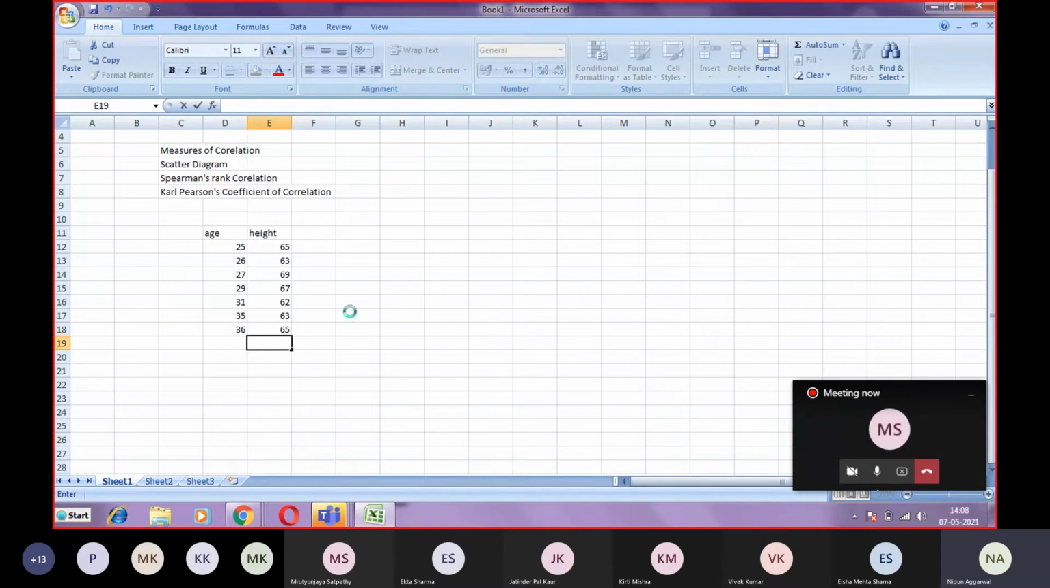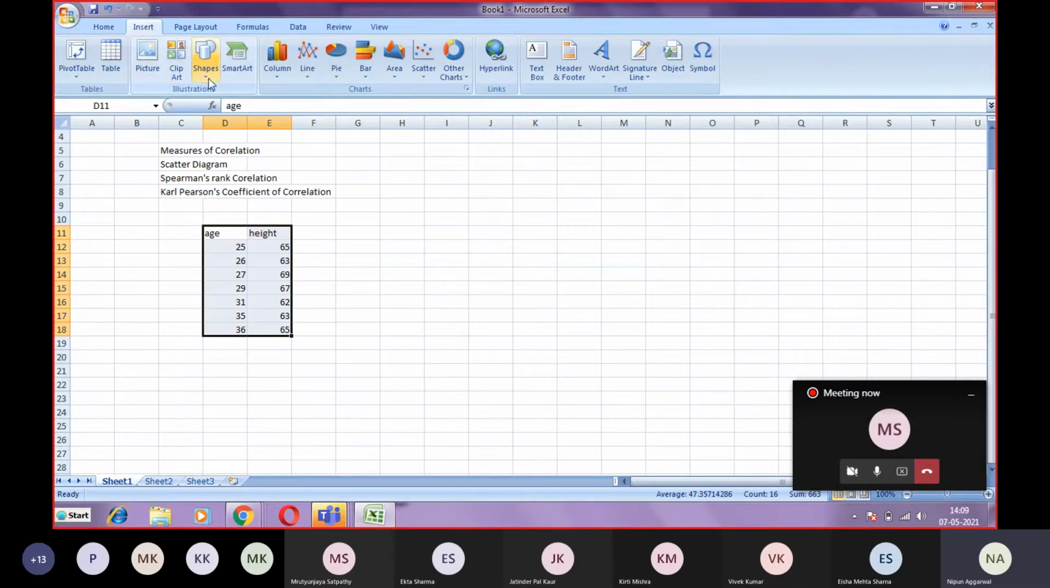This is, suppose, my data. I want to find if there is any relation between the age and height. So one thing I'll do is we have to make a graph. I can take either variable on the x-axis or on the y-axis. So we'll plot a graph of this. We will go to this chart, then we can make a